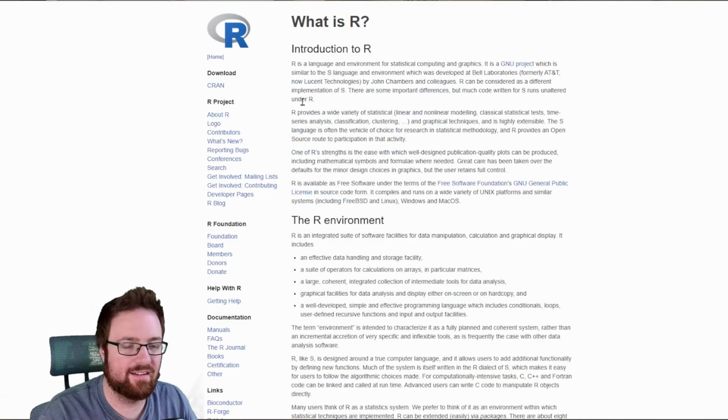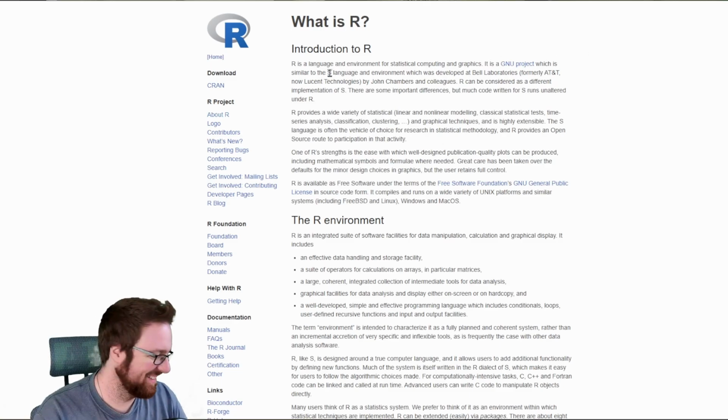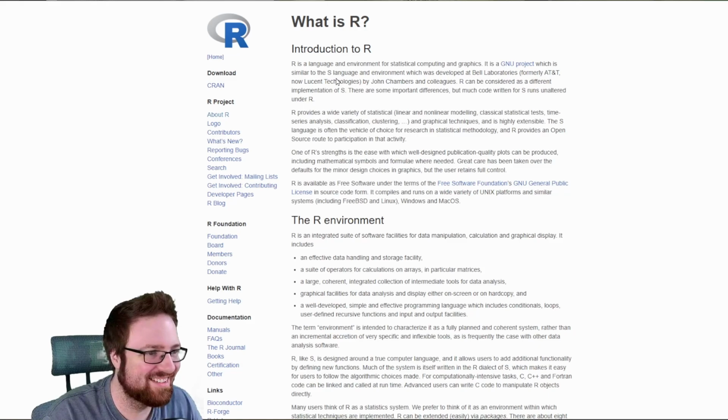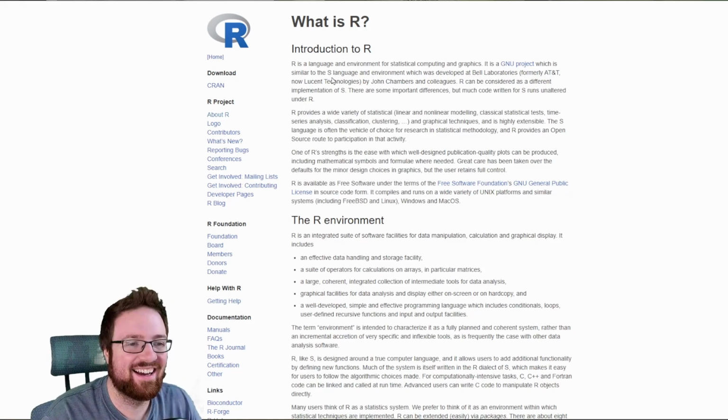About R. Let's look at this. Oh, it's GNU. I didn't realize that. There's an S language? What's with naming languages after one letter? I don't get it. I guess C started that. Wow, I didn't know R was based on another language.